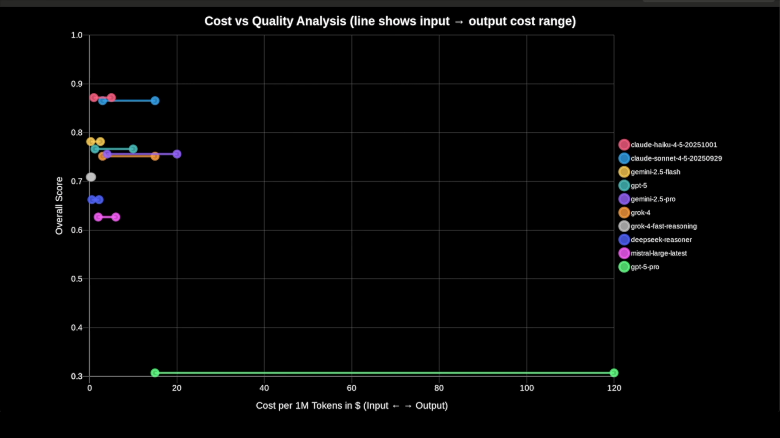And then there's GPT-5 Pro. Remember that model that couldn't complete half of its evaluations? The one with 0 scores in pattern recognition and recommendations? That one costs almost $68 per million tokens. $15 for input and $120 for output. It's so ridiculously expensive compared to everything else that it actually screwed up my cost versus quality graph that you see on the screen.